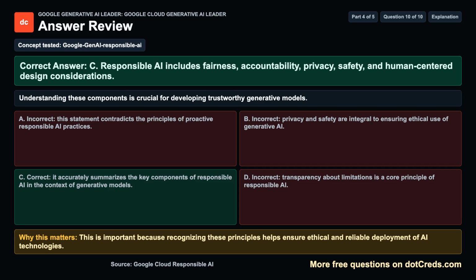Concept tested: Google Gen AI Responsible AI. The correct answer is C. Responsible AI includes fairness, accountability, privacy, safety, and human-centered design considerations. Understanding these components is crucial for developing trustworthy generative models. Why this matters: recognizing these principles helps ensure ethical and reliable deployment of AI technologies.